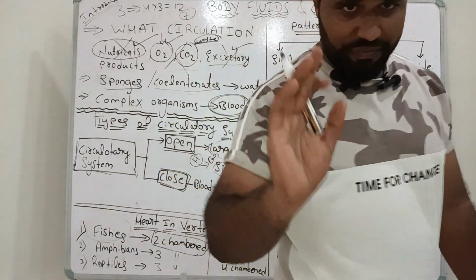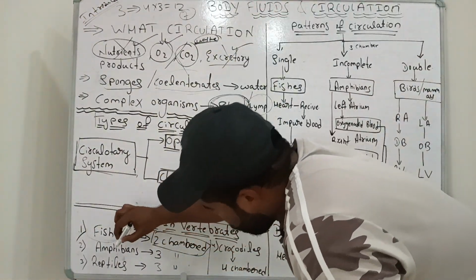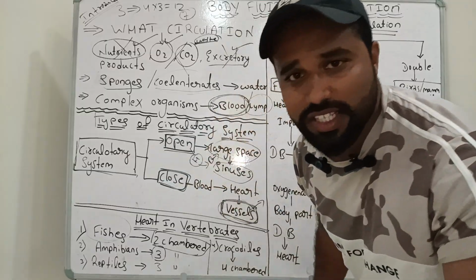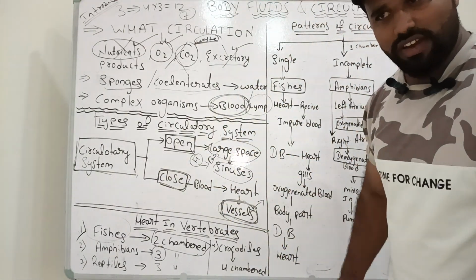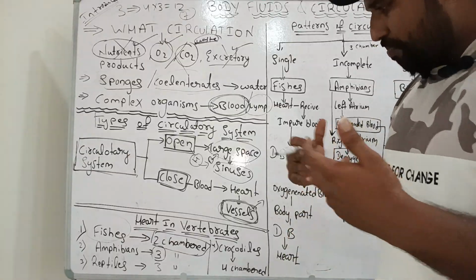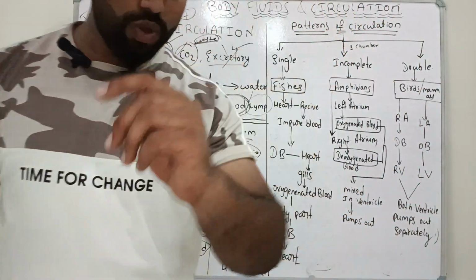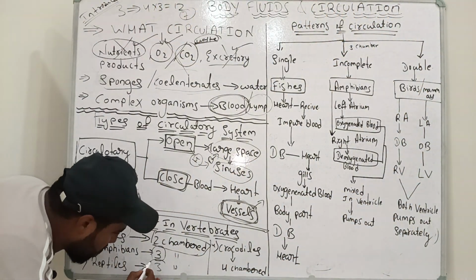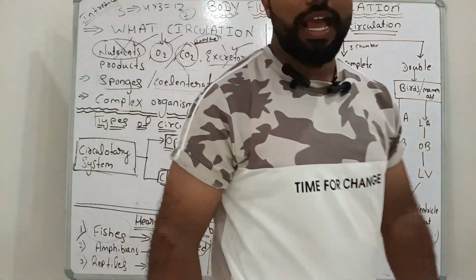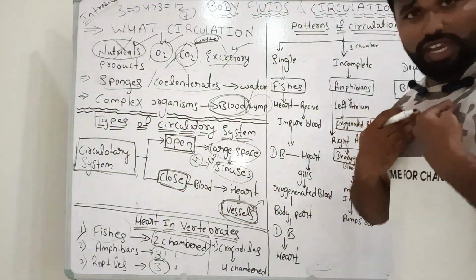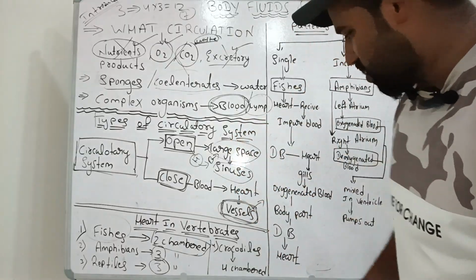But what about the amphibians? Amphibians consist of three chambers of heart. What about the reptiles? Will reptiles consist of four chambers of heart? No. Reptiles will consist of, again, three chambers of heart. And who consists of four chambers? Mammals. We are mammals. Mammals and birds consist of four chambers of heart.